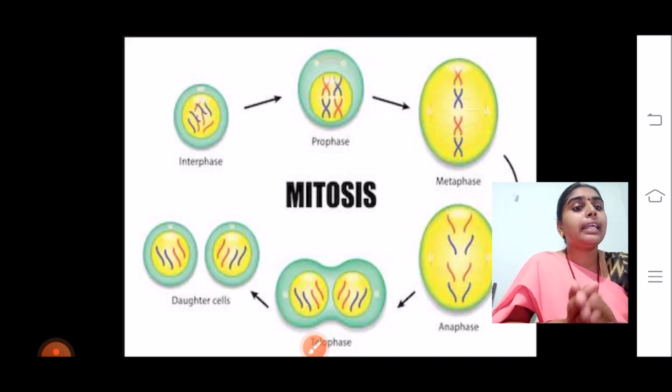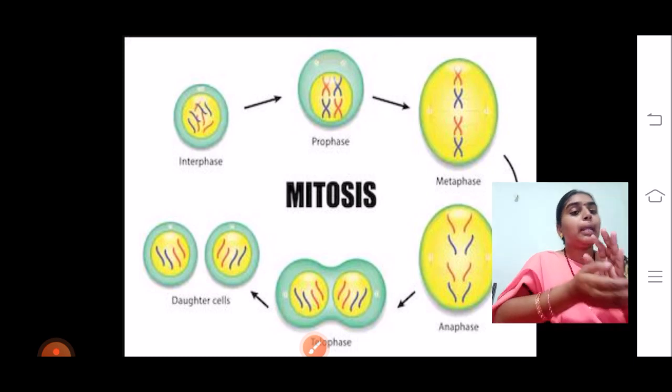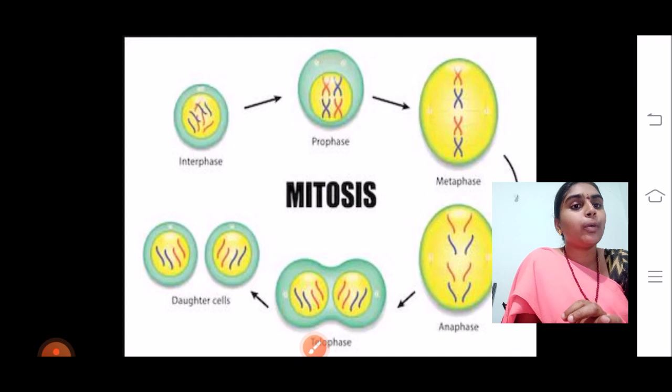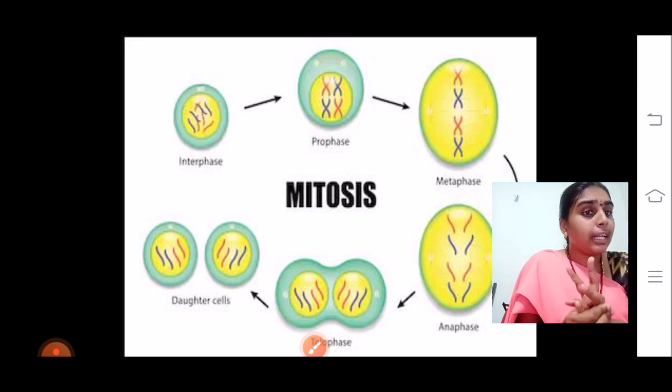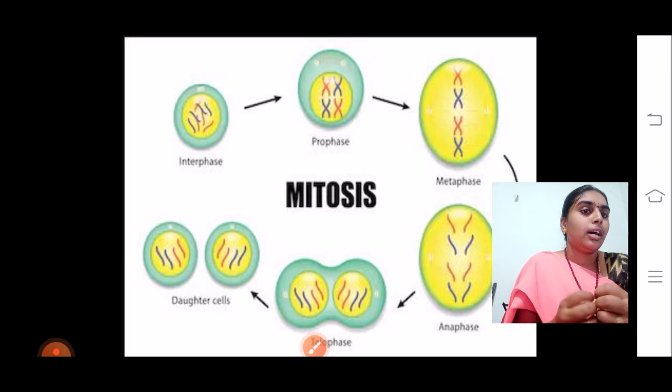Then it enters into metaphase 2. In metaphase 2, again the chromosomes are going to arrange in the center. You can see in the diagram, meta means middle. They are going to take their position in the middle, and then they are ready for separation into the opposite poles. Then coming into the next phase, that is anaphase 2.